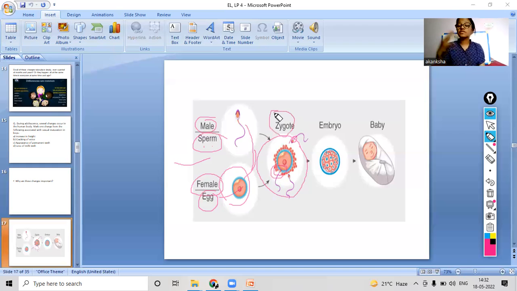After some time, the zygote develops and forms the embryo. And after about 9 months, this embryo keeps on developing and forms a whole human body, that is, a baby. This is how reproduction happens in human beings. So we will move on ahead and see some more slides.